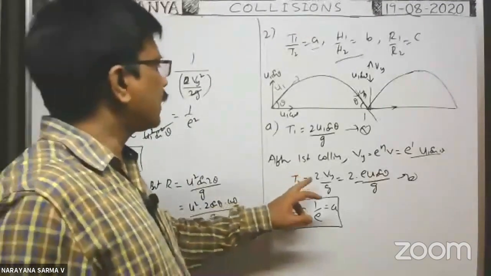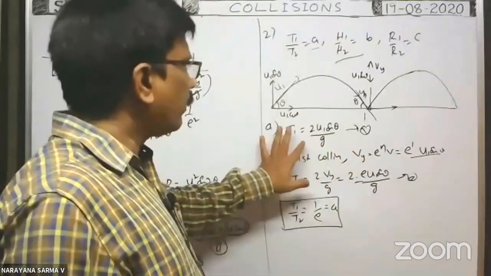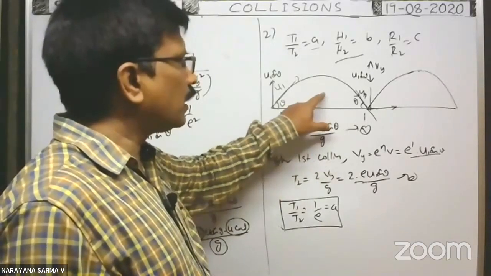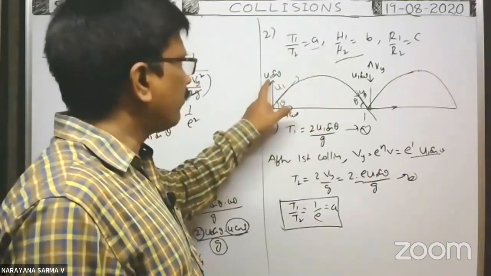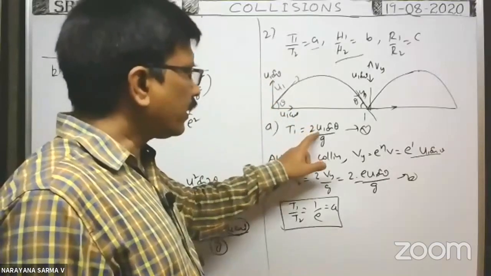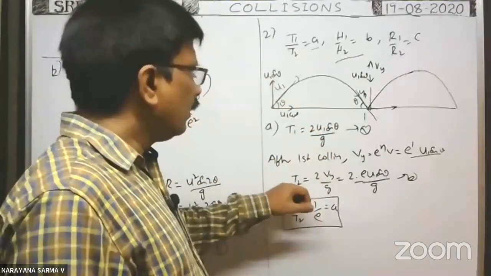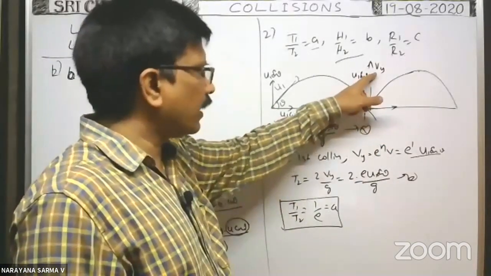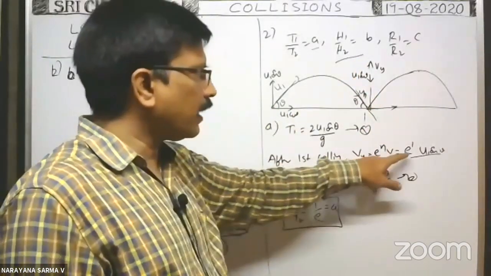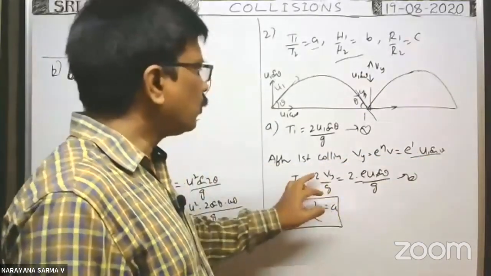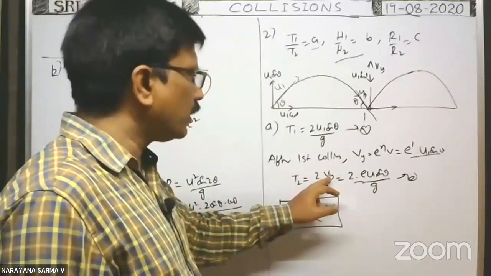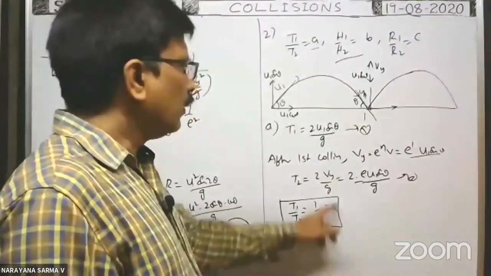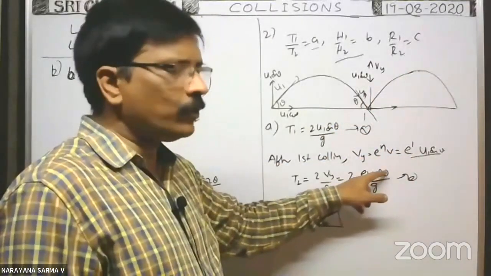Here, the general formula for time of flight is 2 into u1 sin theta by g, where u sin theta is the vertical component of velocity. It is the first case. In the second case, after collision, the vertical component of velocity is e u1 sin theta. So the time of flight in the second case, after the first collision, is 2 into the vertical component of velocity after collision by g, which is 2 e u sin theta by g.